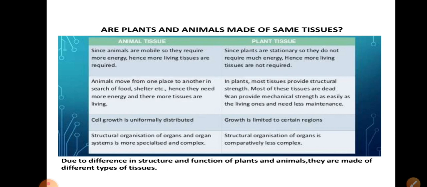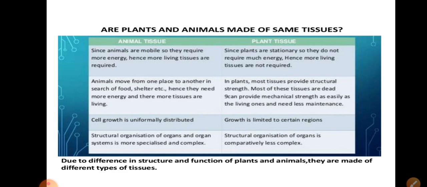If we compare animal cells and plant cells, since animals are mobile, they require more energy, hence more living tissues are present in animals. Animals move from one place to another in search of food and shelter, hence they need more energy and more of their tissues are living. Growth is uniformly distributed. Structural organization of organs and organ systems is more specialized and complex in animal tissue.